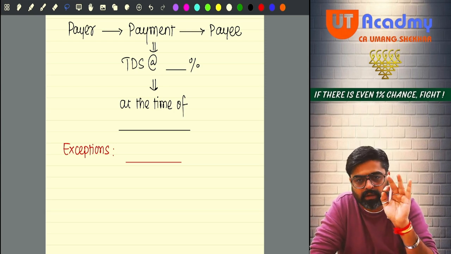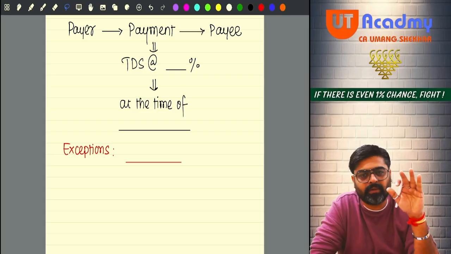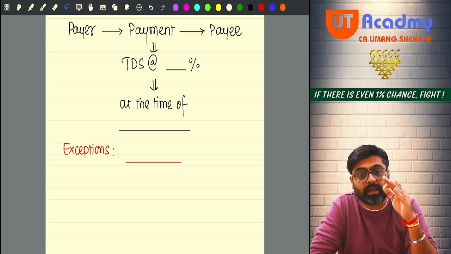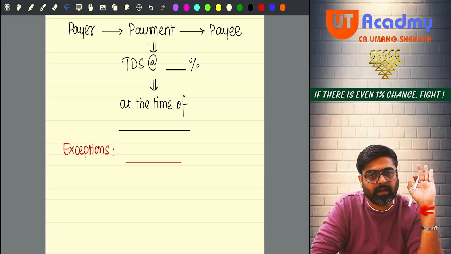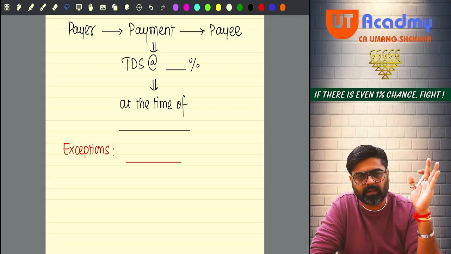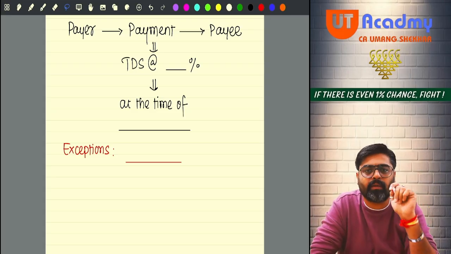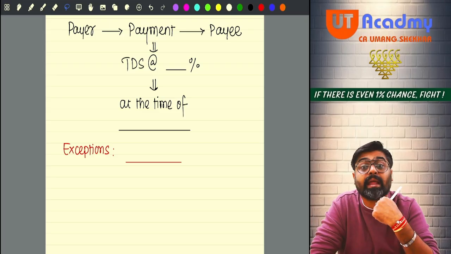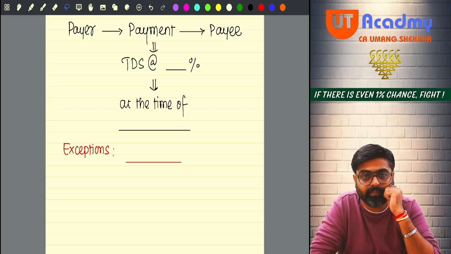What payment is covered? Salary. And TDS is to be deducted at the rates of tax applicable to the employee. Now the normal rates of tax applicable are Finance Act rates or 115BAC rates also. At that rate, the TDS is to be deducted at the time of making the payment of that salary.